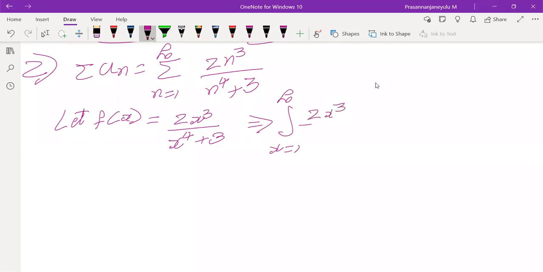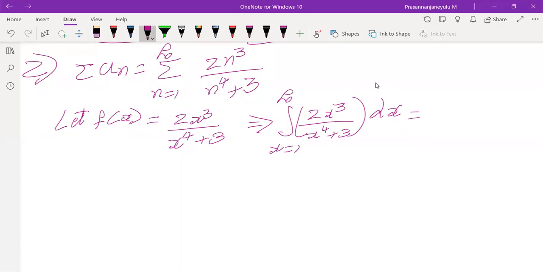2x cubed by x power 4 plus 3. First of all, why should we have to apply integration? Can we find the integration of 2x cubed by x power 4 plus 3? Check here, it is like our previous formula.